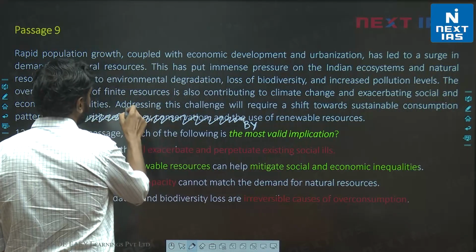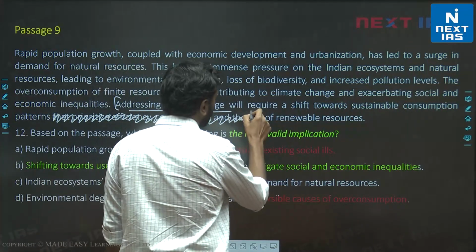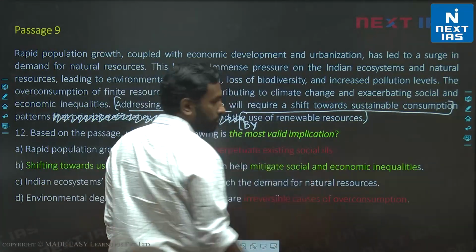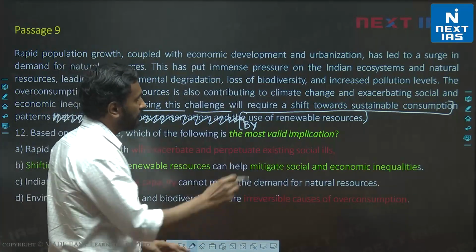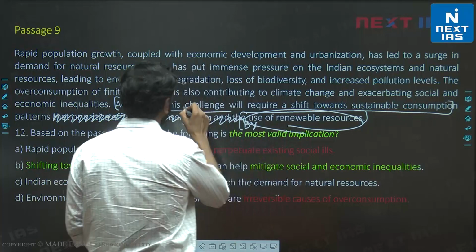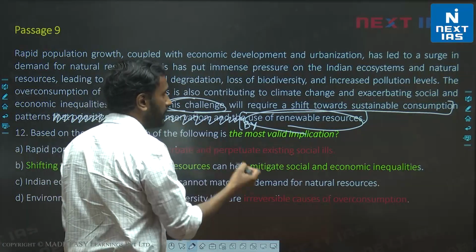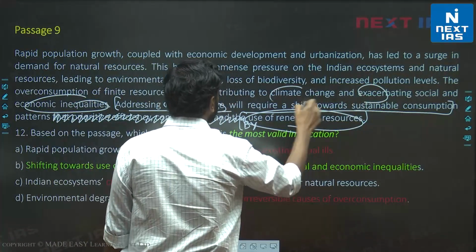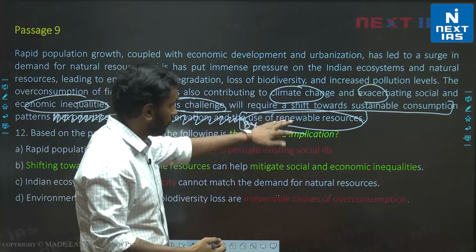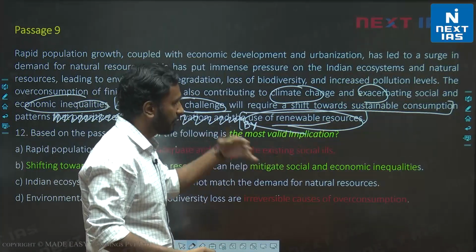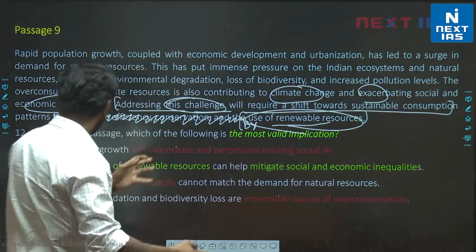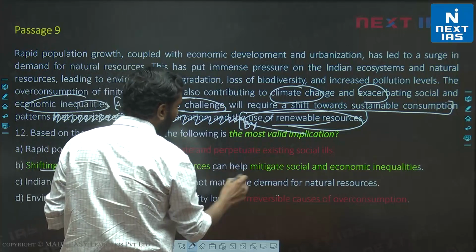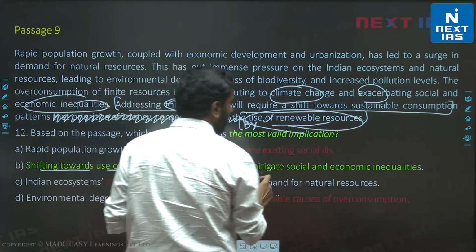So read the last sentence as: addressing this challenge will require a shift towards sustainable consumption patterns by use of renewable resources. Okay. So in short, if we use renewable resources, you can help address this challenge. What was the challenge? Socio-economic inequalities, exacerbating climate change. All these challenges, if you focus on renewable resources, can be improved. So shifting towards use of renewable resources, which is discussed here, can help mitigate social and economic inequalities.